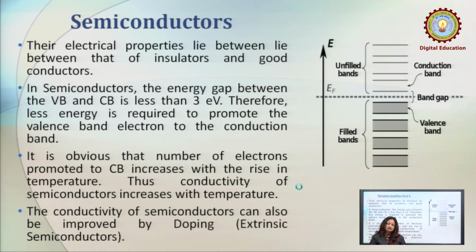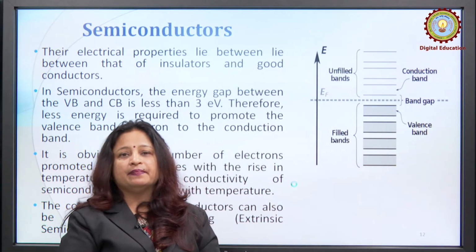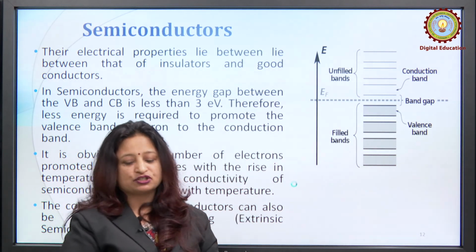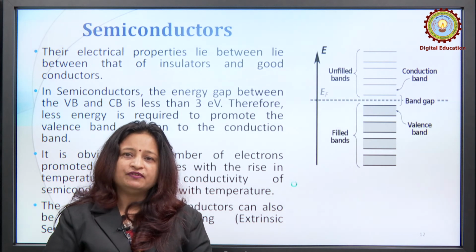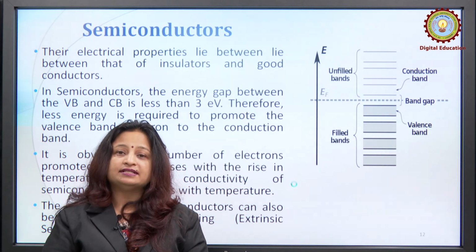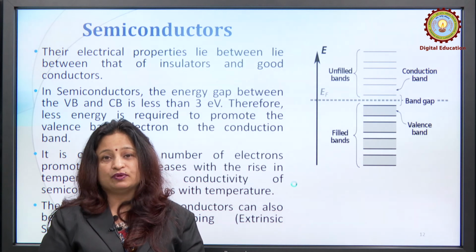Semiconductors. In case of semiconductors, we know that their electrical properties lie between that of insulators and good conductors, right. So, in semiconductors, the specific feature is that the energy gap between the valence band and the conduction band is less than 3 electron volts. Therefore, less energy is required to promote the valence band electron to the conduction band. Now, it is very much obvious that the number of electrons promoted to the conduction band increases with the rise in temperature, right. So, the conductance of the semiconductors increases with temperature.